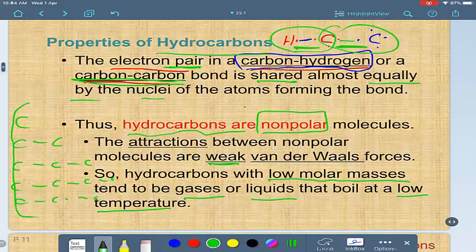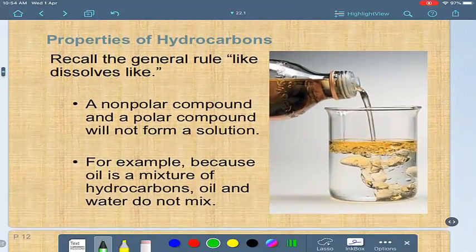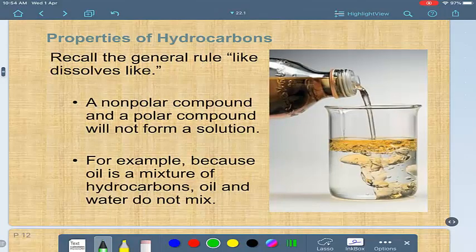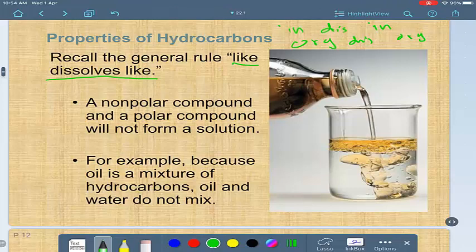For this reason, look at this, one of the compounds of organic oil. You remember what general rule we got before? Like dissolves like. What does it mean? It means if you have an inorganic compound, it dissolves other inorganic compounds, but if it's an organic compound, it dissolves other organic compounds. Like dissolves like. This is the meaning of that.